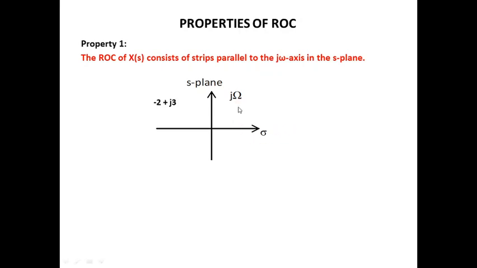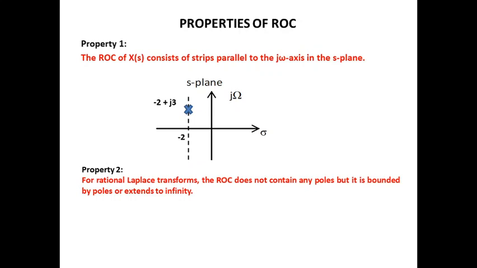Plotting a pole, for example, minus 2 plus j3 gives the real part of the pole as minus 2. Drawing a strip through the real part of this pole, this strip is parallel to the j omega axis, and this strip passing through the poles forms the boundary to specify the region of convergence.